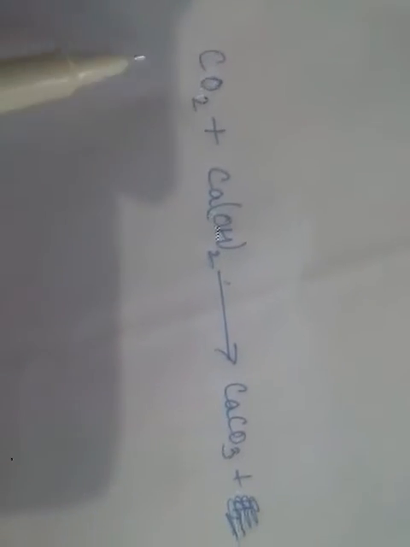So as you can see in the reaction here, carbon dioxide when reacting with calcium hydroxide gives calcium carbonate. So this is a chemical reaction, and I have written it as a chemical equation. The same way, for different reactions we will have different chemical equations.